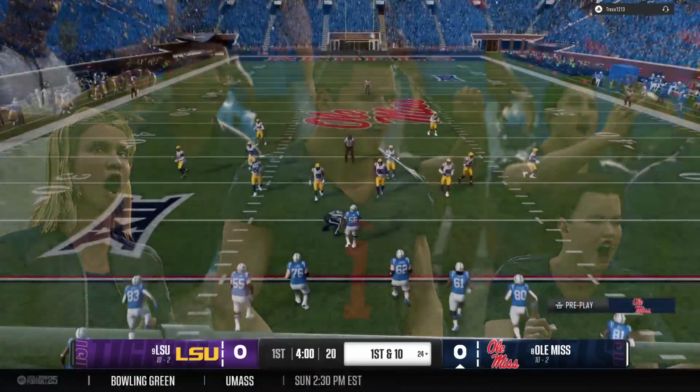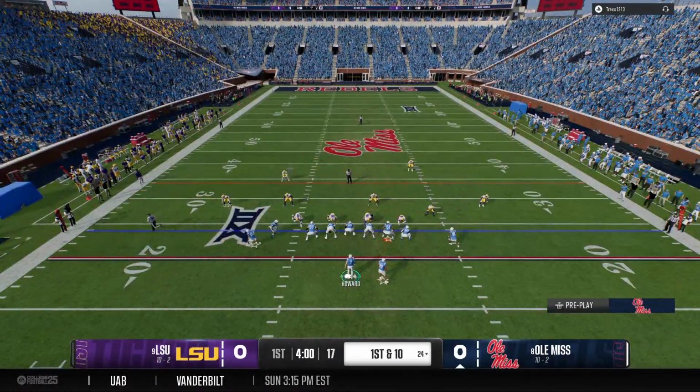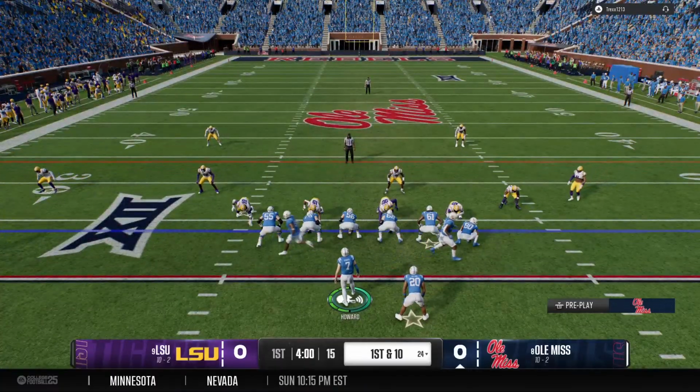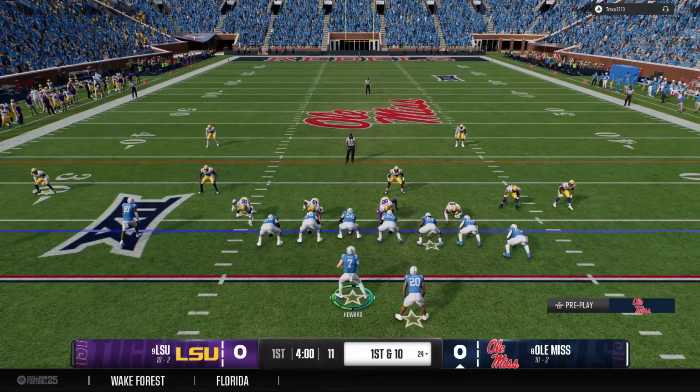Nothing seems to be going right. The defense is doing a good job of confusing the quarterback, who's obviously throwing the ball into coverage. They've got to make some adjustments with their attack because right now it's not working.